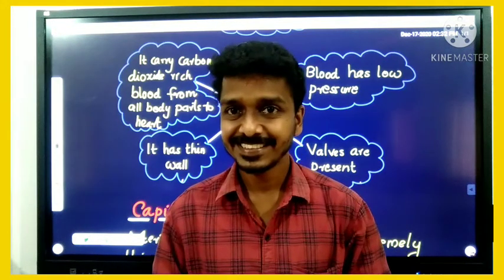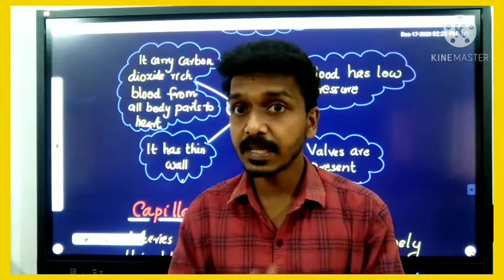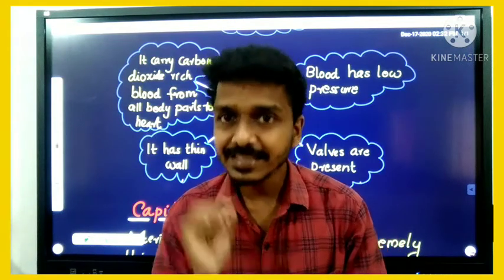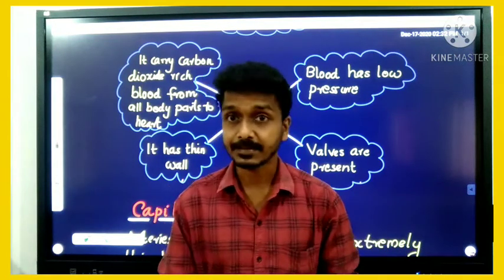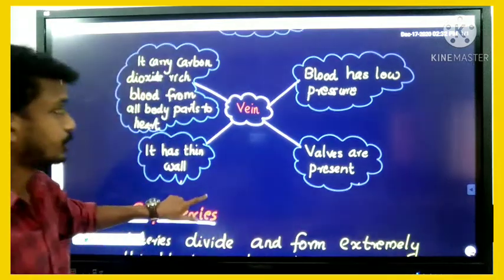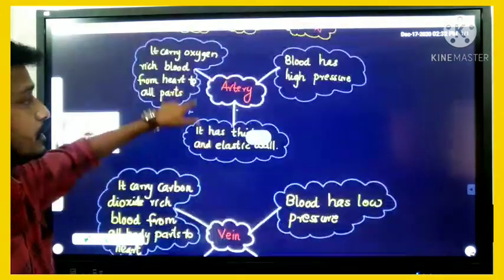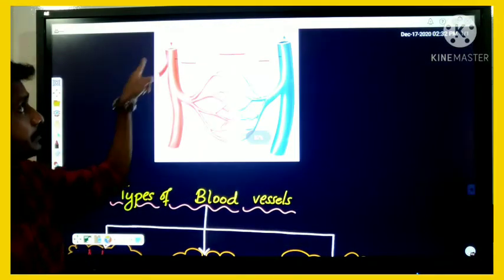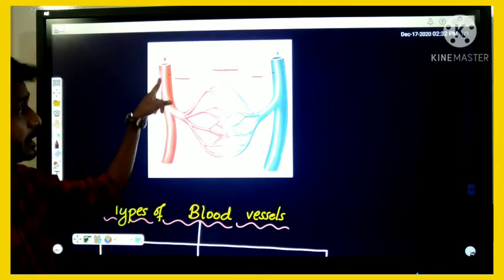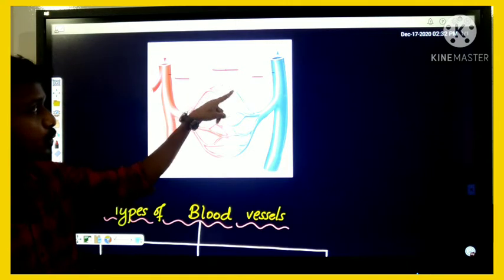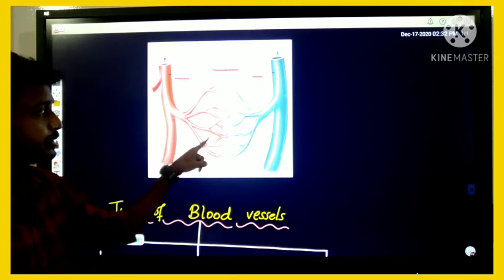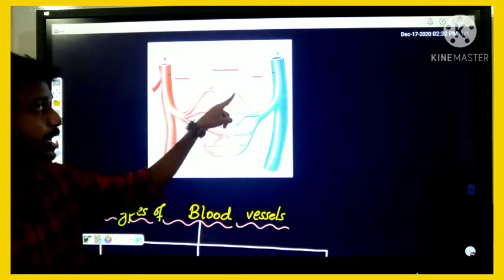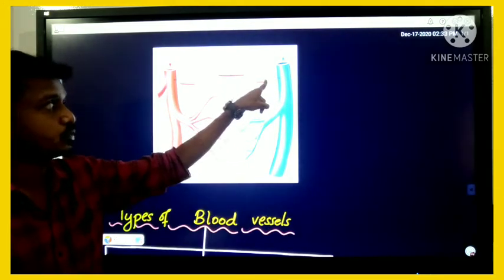Now the third one is capillaries. Here, look my dear. The artery carries blood from the heart. The artery divides into minute thin blood vessels, and those again join with what?